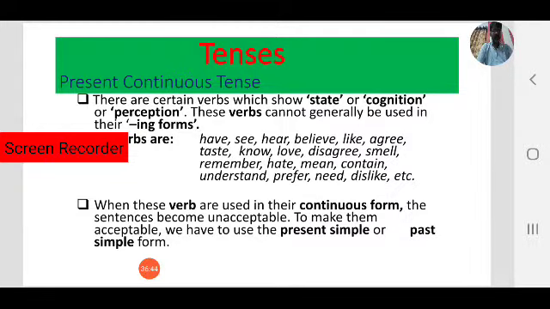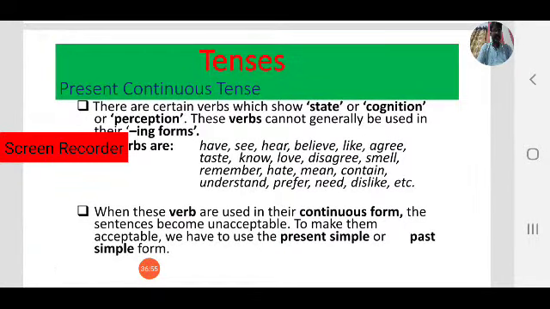Own. Perceive. Please. Possess. Prefer. Realize. Recall. Recognize. Refuse. Regard. Remain. Remember. Require. Resemble. Result. Satisfy. See. Seem. Smell. Suppose. Sound. Taste. Think. Trust. Understand.